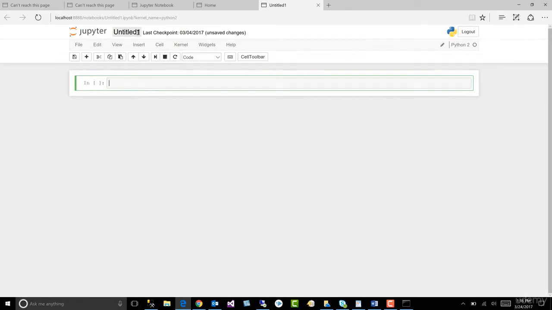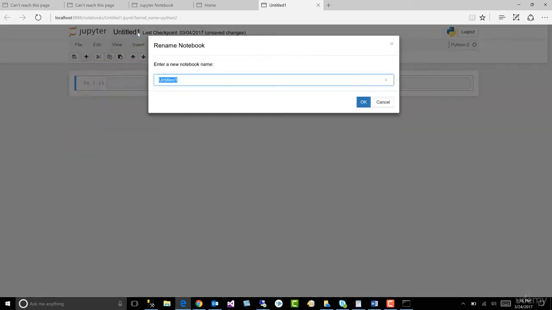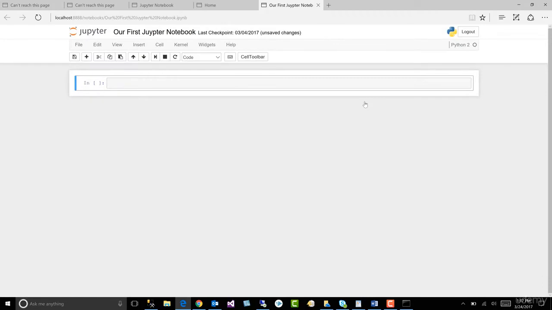So the first thing we want to do is let's name it. So we just click on that. Actually double click. It brings up this dialog box, and we'll call this our first Python notebook. We'll say OK. And now we can see it's changed the name to our first Jupyter Notebook, right?